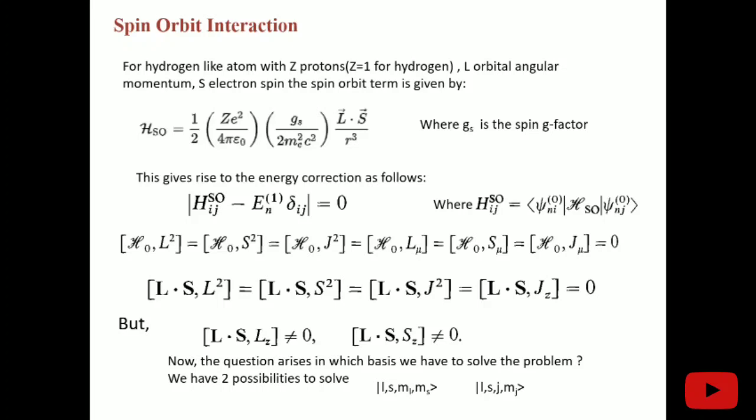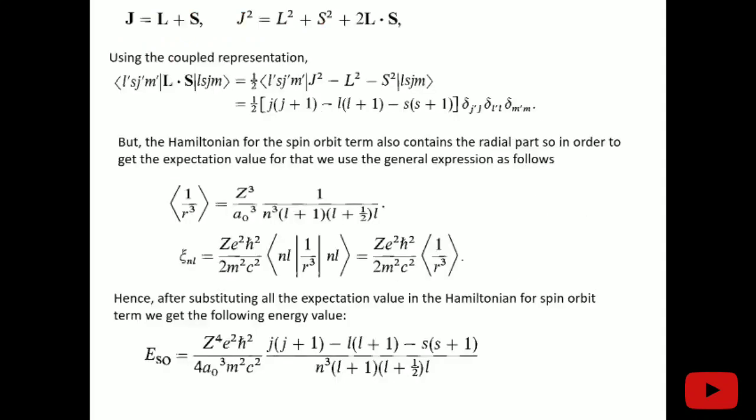So the best choice to solve any equation in the perturbation theory is to use the basis L, S, J, Mj, that is a coupled basis. We can also do this in the other basis, but the problem is that we get the matrix and then we have to diagonalize that matrix. But by using this basis, what we get is only the diagonal matrix. So I am using the coupled basis, and we know how J square, L square, and S square operate on these bases, and these are the quantum numbers.